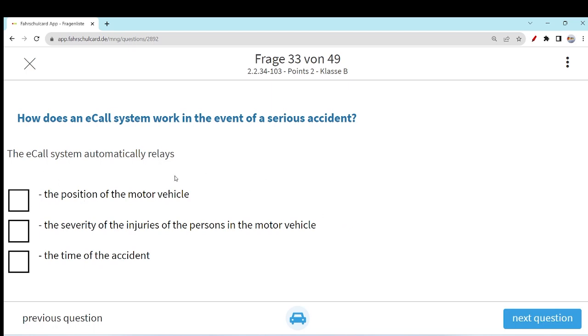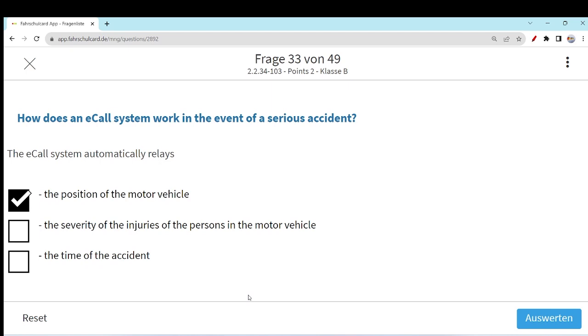The e-call system automatically relays what? The position of the motor vehicle, yes. The severity of the injuries of the person in the motor vehicle, no. It can never tell, because this system is only to send the current position of your car, where it is, and if there are some sensors inside, like the airbag for example, maybe the situation of the airbag.